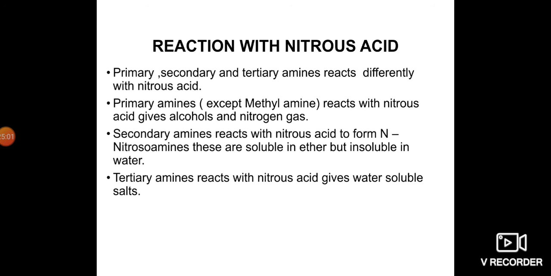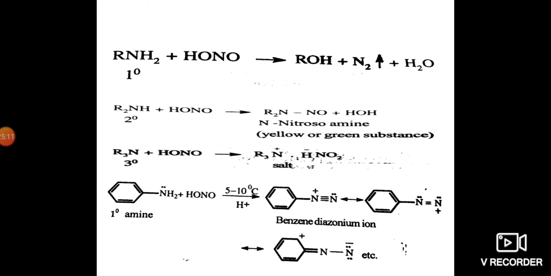With this nitrous acid test we can identify primary, secondary and tertiary amines. Here we see the test. The primary amine reacts with nitrous acid and gives primary alcohol plus nitrogen gas and water.